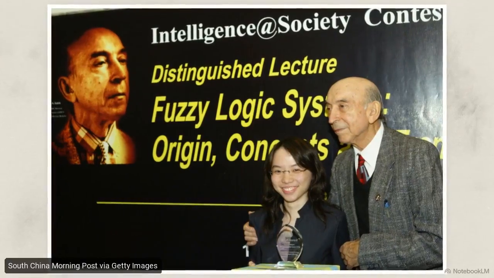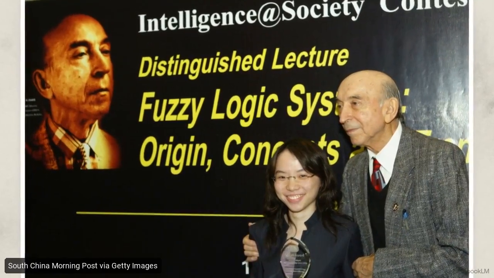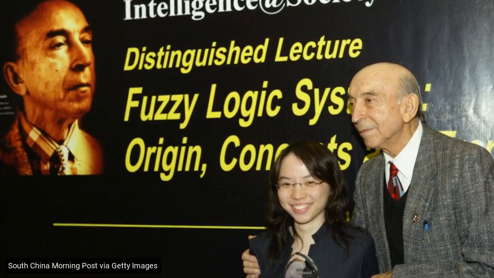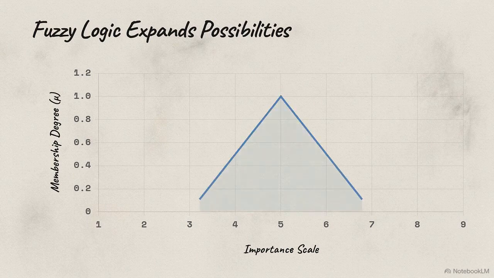To solve this, researchers Lotfi Zadeh, Didier Dubois, and Henri Prade stopped trying to eliminate vagueness. They realized algorithms needed to actively embrace it. Instead of plotting a preference as a single rigid dot, they replaced it with a triangular fuzzy number, a shape charting an entire range of possibilities.